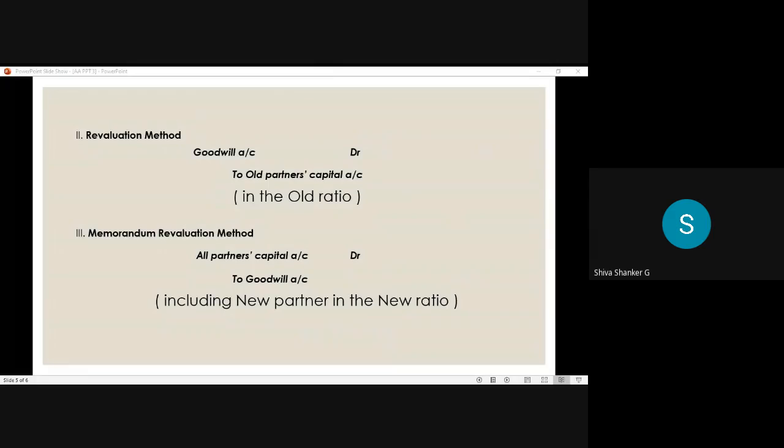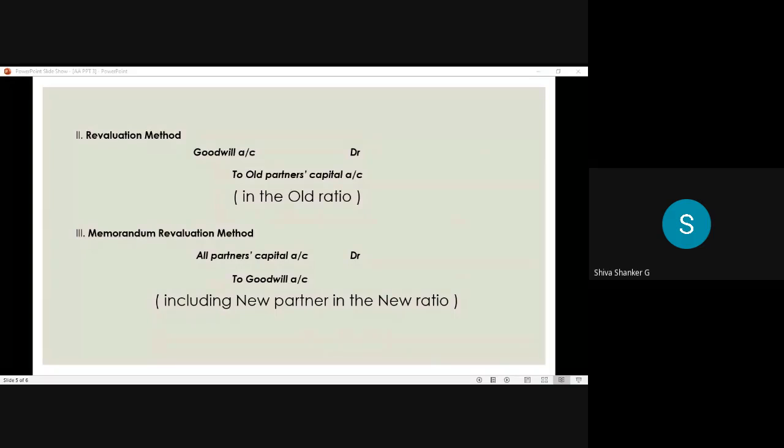So in the memorandum revaluation method, the entry comes to all partners' capital accounts. Here all partners means including a new partner. So the entry is all partners' capital account debit to goodwill account.